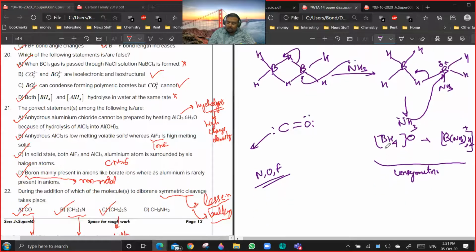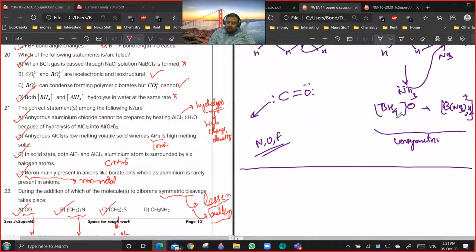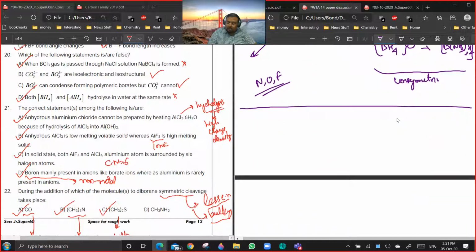BO3 3 minus can combine to form polymeric borates, but CO3 2 minus cannot. Basically, borates can form polymeric structures just like silicates. For example, if I am talking about pyroborate, then this will be like pyroborate. Are you getting a point? Yes or no?